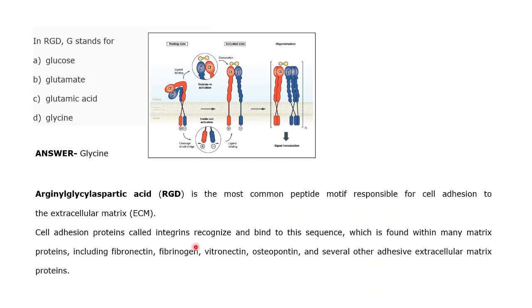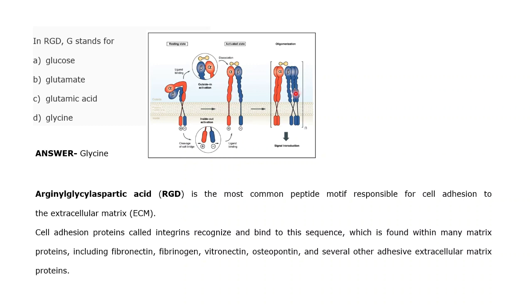Apart from this, these are part of other proteins like fibronectin and fibrinogen. These are also extracellular matrix proteins, and these proteins have this RGD motif which binds to receptors called integrins.